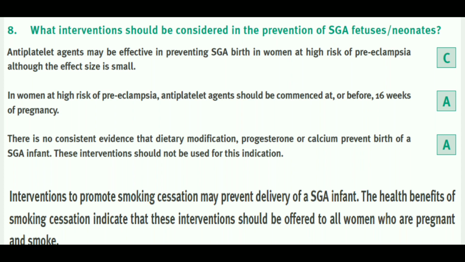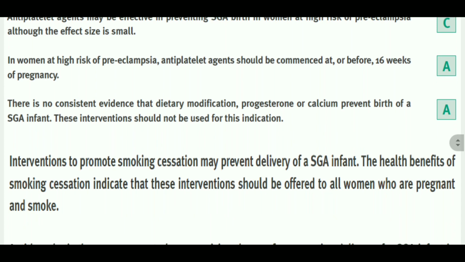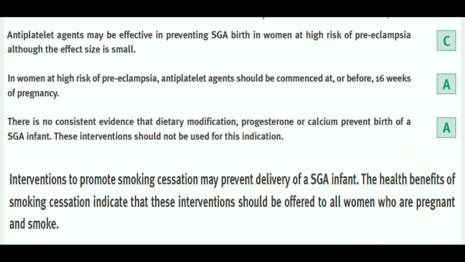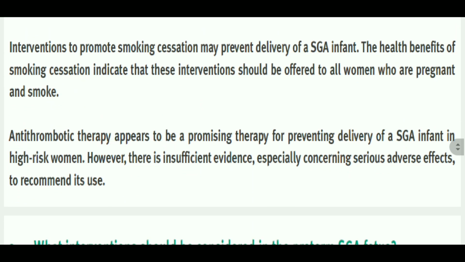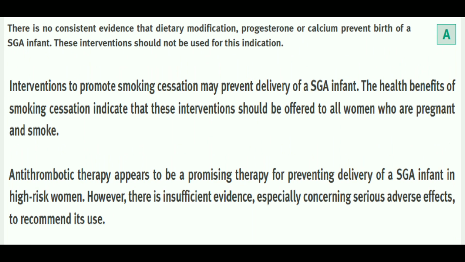Now coming to the smoking cessation program. Interventions to promote smoking cessation may prevent delivery of an SGA fetus, but the health benefit of smoking cessation indicates that these interventions should be offered to all women who are pregnant and smoke. So those women who are pregnant and smokers, in them we can offer smoking cessation, not in every woman. Now, antithrombotic therapy appears to be a promising therapy for preventing delivery of SGA infants, but there is insufficient evidence, especially concerning serious adverse effects, to recommend its use.